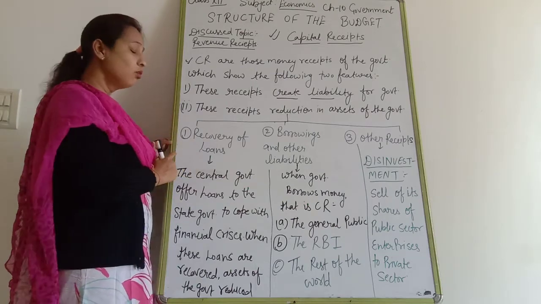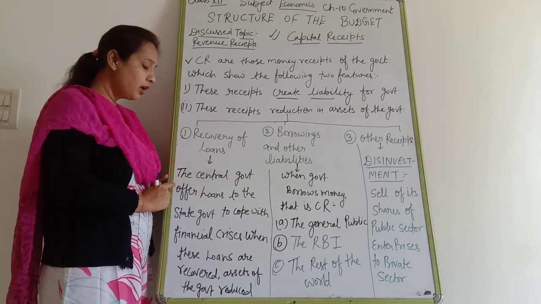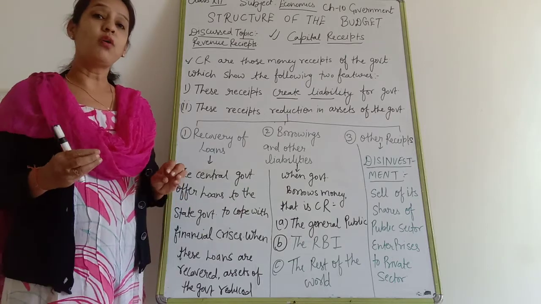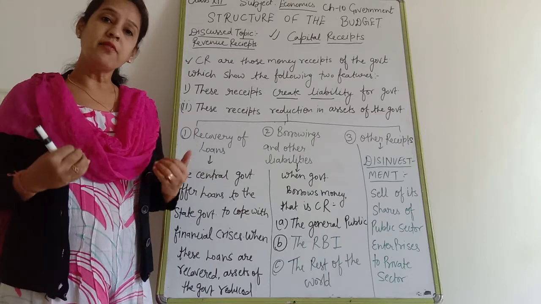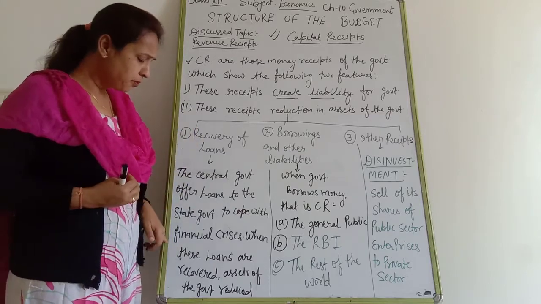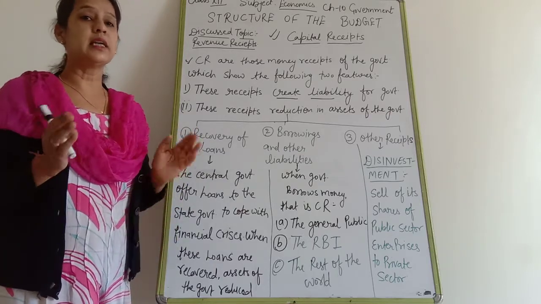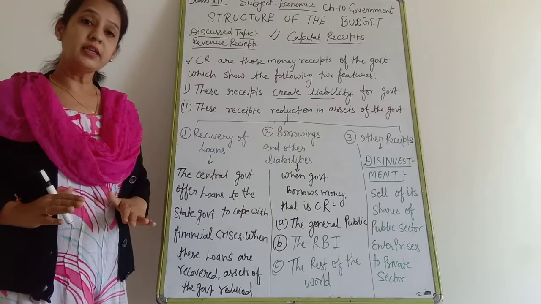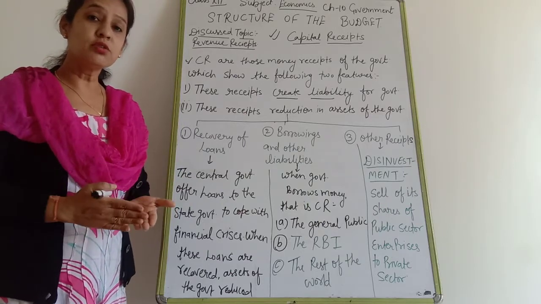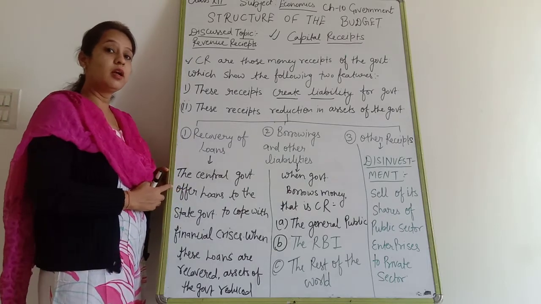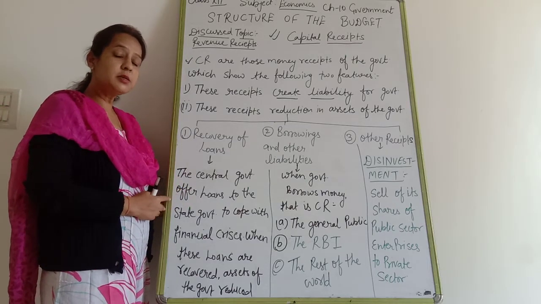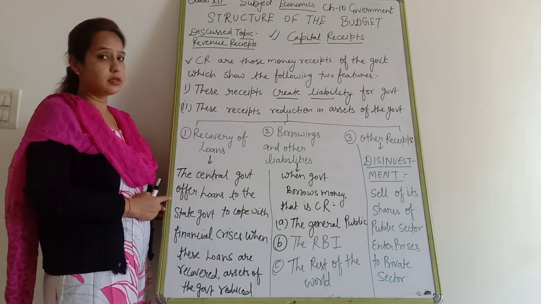Clear? So, recovery of loans: when the central government offers a loan to the state government and the state government pays back the loan to the central government, it reduces the assets of the central government. That kind of receipt is known as a capital receipt.